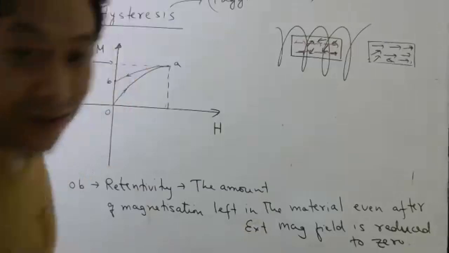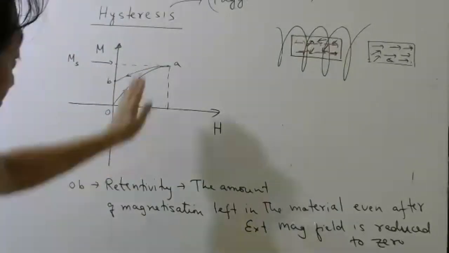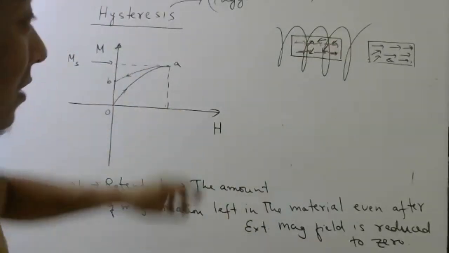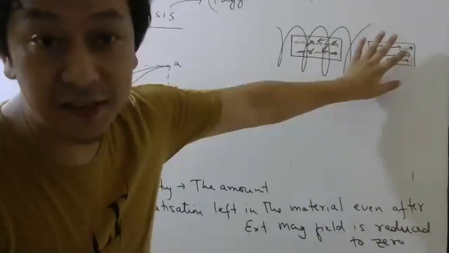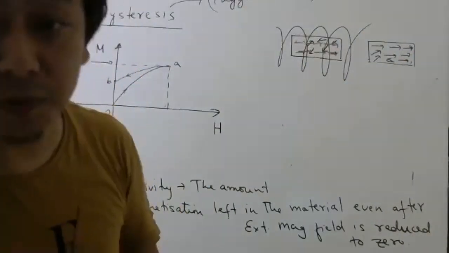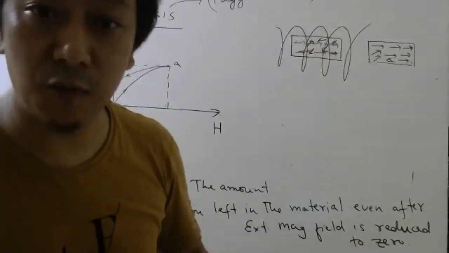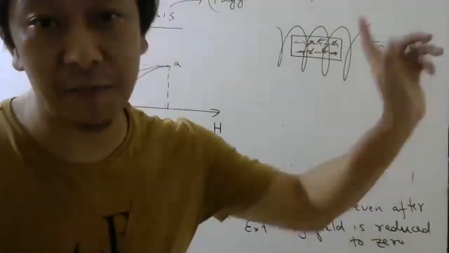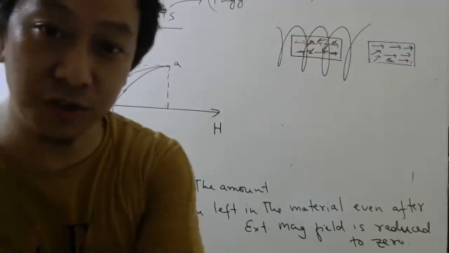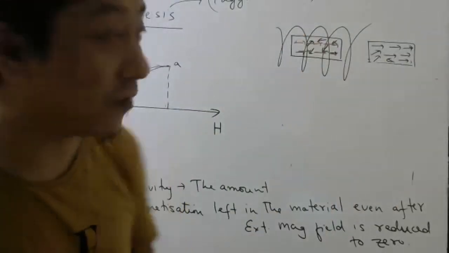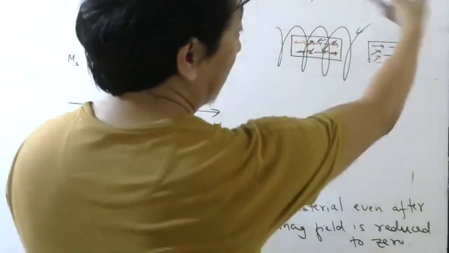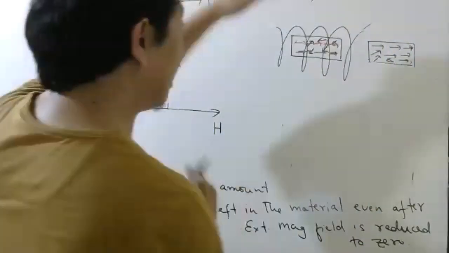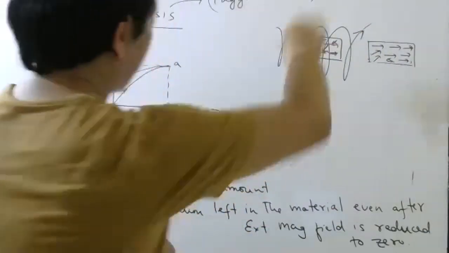Okay. Now listen carefully. Let us complete the remaining part of the graph also. Now I told you from here to here some amount of magnetization is left. Now suppose you want to say, no sir, I want to completely destroy the magnetization. Then what do you have to do? You have to apply current. Before, if current was going like this, now you have to apply current in the opposite direction like this.